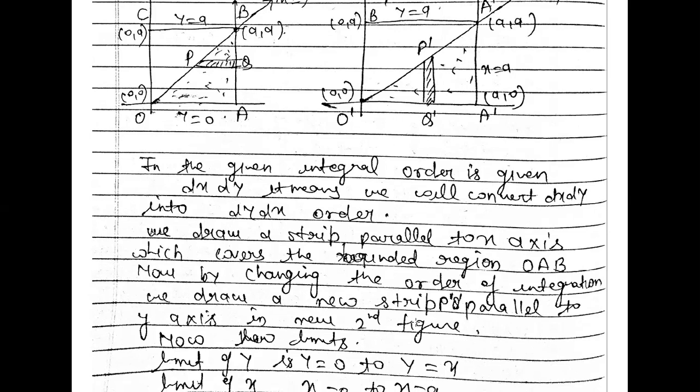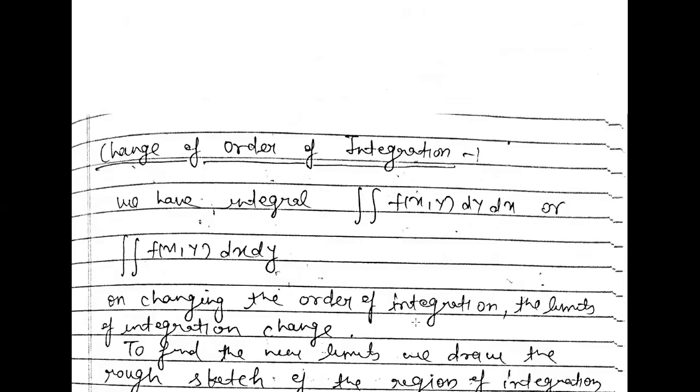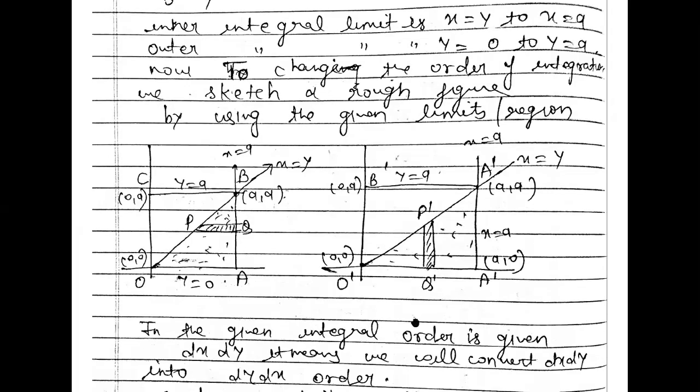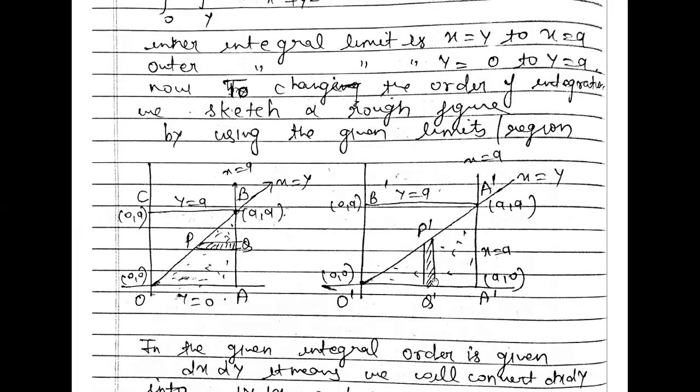Now, the limits of y. Now find the limits after changing the order of the integration. So you can see that this strip touches the O'A' line at y is equal to 0, right? The strip is parallel to the y axis. That means we will get the limit of y here.